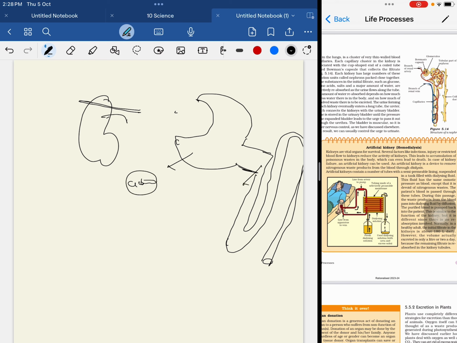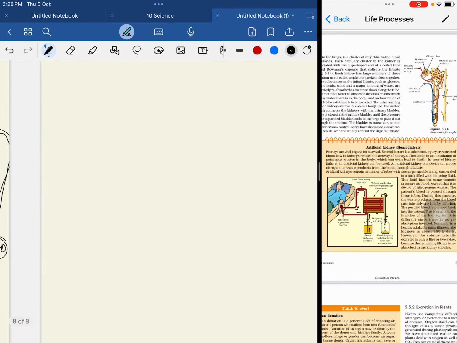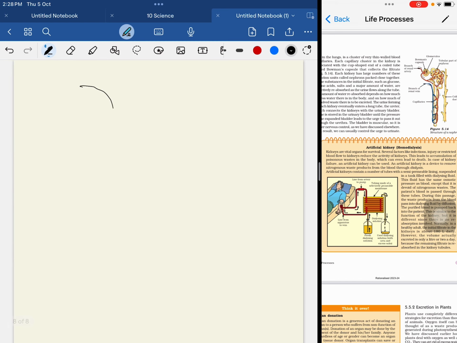This is a long connecting tubule, and this is the collecting duct. These tubules you will study in more depth in intermediate or in MBBS. So these tubules are long, and this is the glomerular capsule. Again, we will go into a deeper detailed structure later.